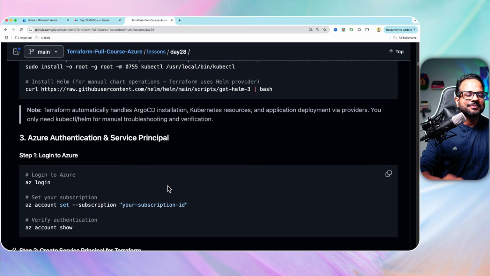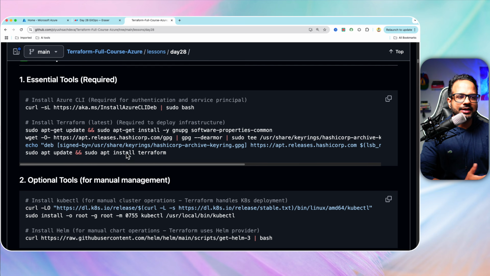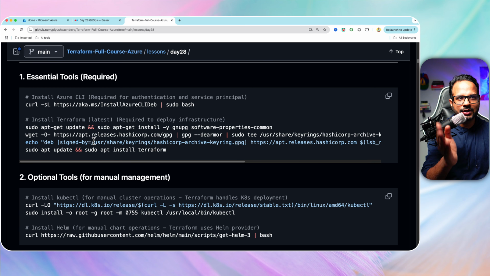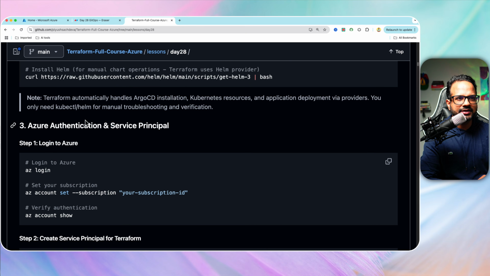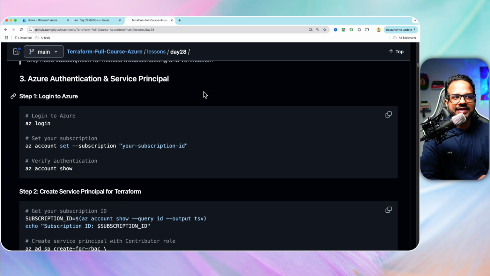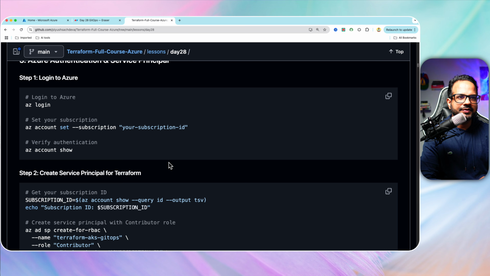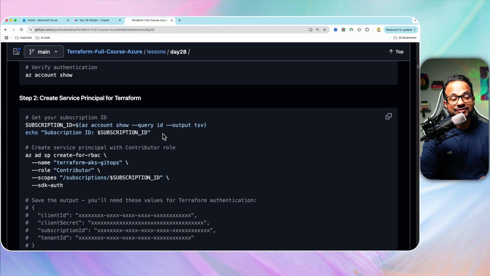So these are all the steps that we have to perform. There are some prerequisites. We are in day 28, so I'm sure these prerequisites are already there, which is Azure CLI and Terraform installation, and also Helm. Now you have to authenticate using a service principal. So let's do that. This is just the easy login, and then you can just create a service principal for Terraform. So we'll start from here.